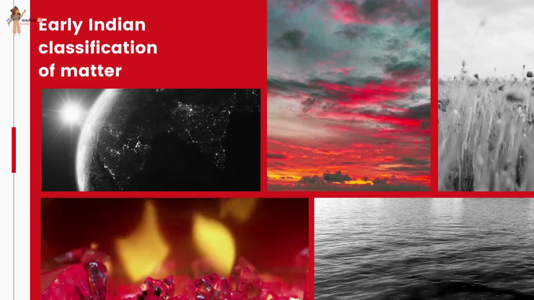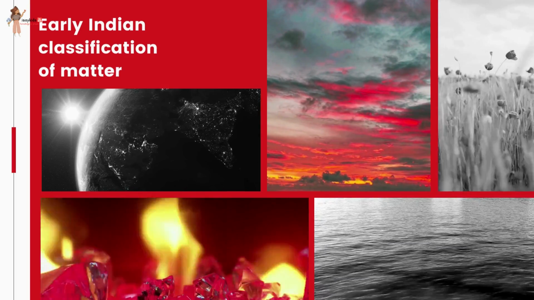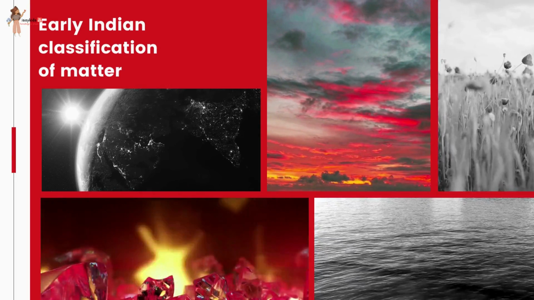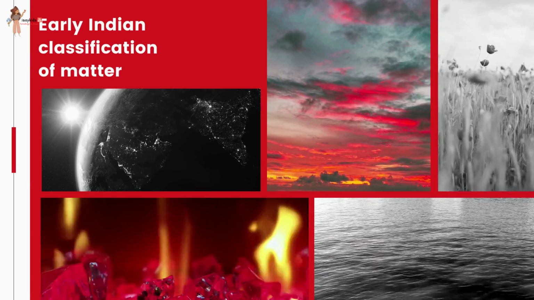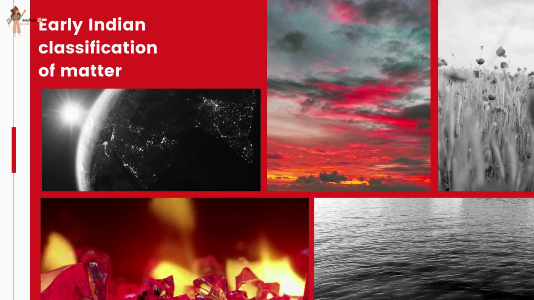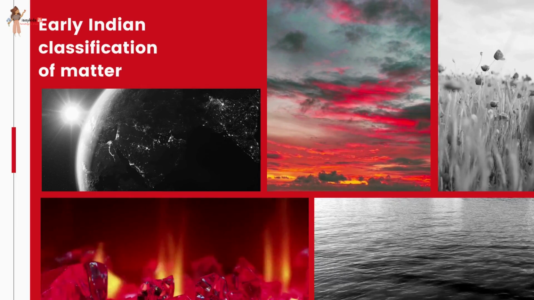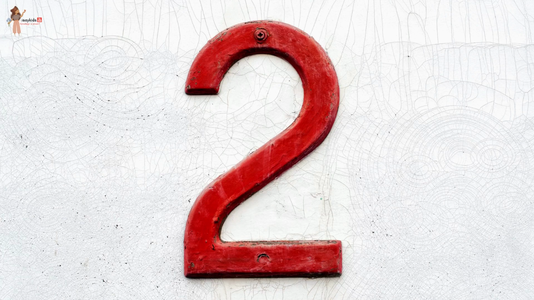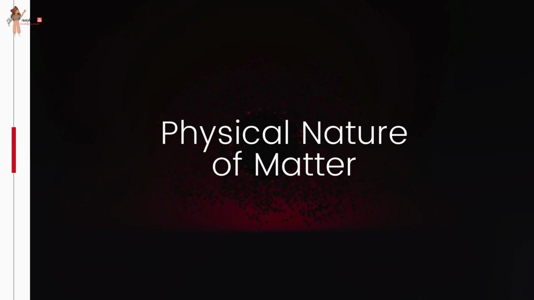Early Indian philosophers classified matter in the form of five basic elements: the Panch Tattva, air, earth, fire, sky, and water. Modern day scientists have evolved two types of classification of matter based on their physical properties and chemical nature. Let's first see the physical nature of matter.